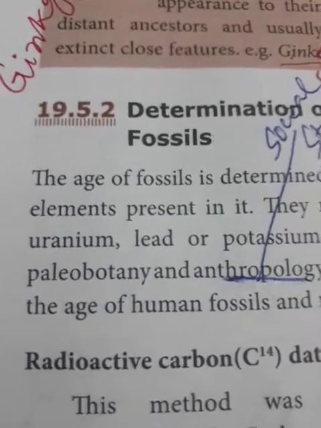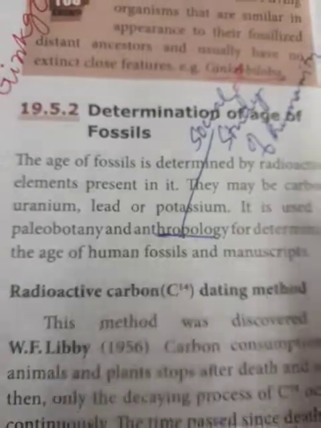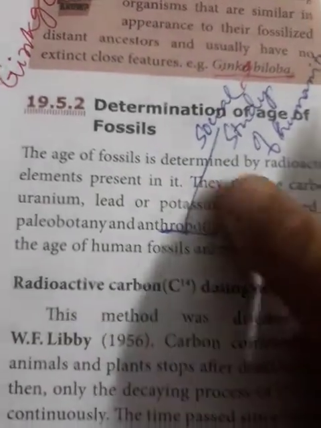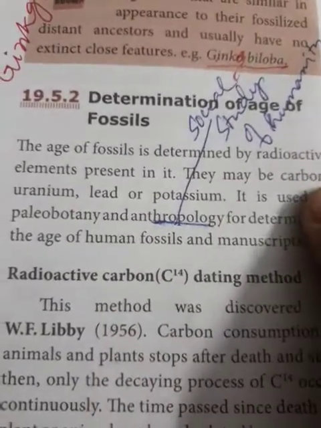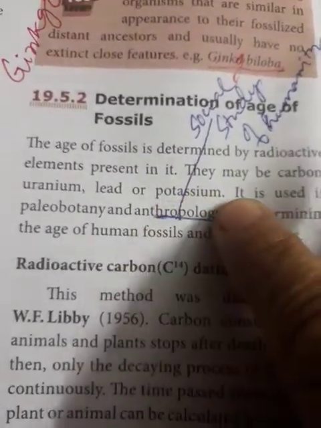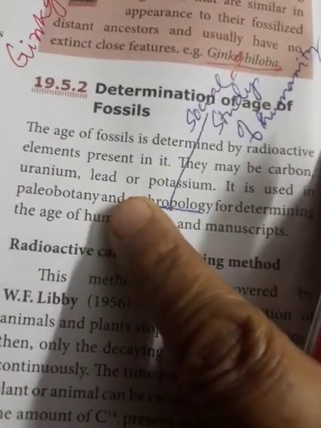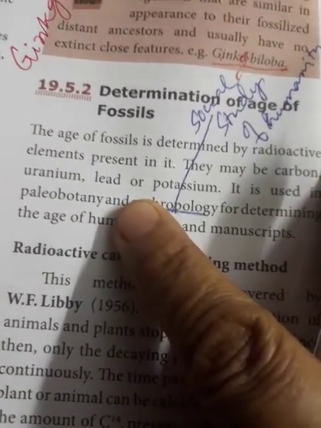Determination of the age of the fossils. The age of the fossils, 2 marks question, book back. Age of the fossils is determined by radioactive elements present in it. They may be carbon, uranium, lead or potassium.